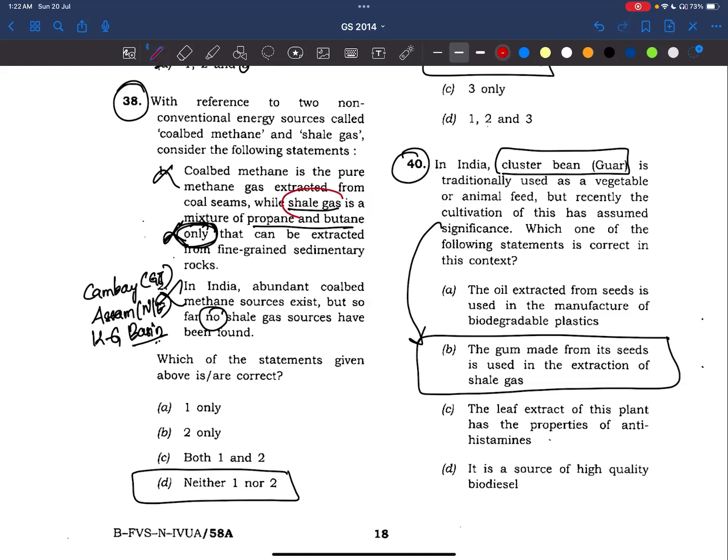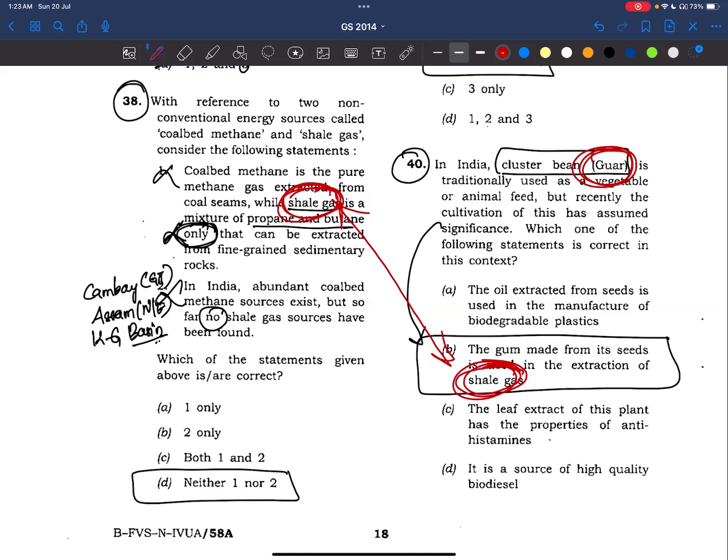Maybe UPSC has made these two questions very closer. If shale gas is there, here also shale gas is there. But we cannot answer UPSC prelims questions in this way, right? But I think UPSC has given some sort of hint in this. But at least we need to know that guar gum is used in extraction of shale gas. If we know, we know. If we don't know, this type of question should be left.